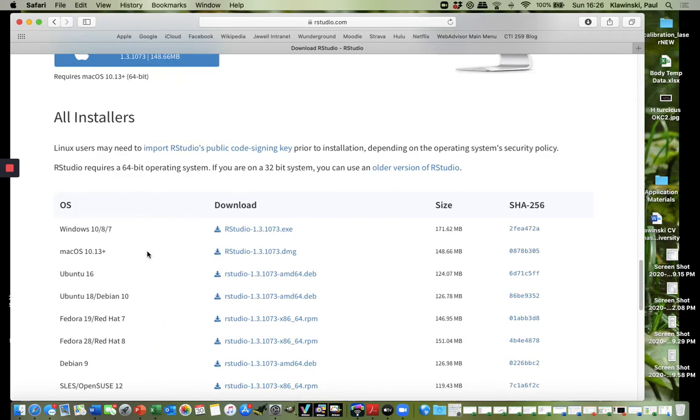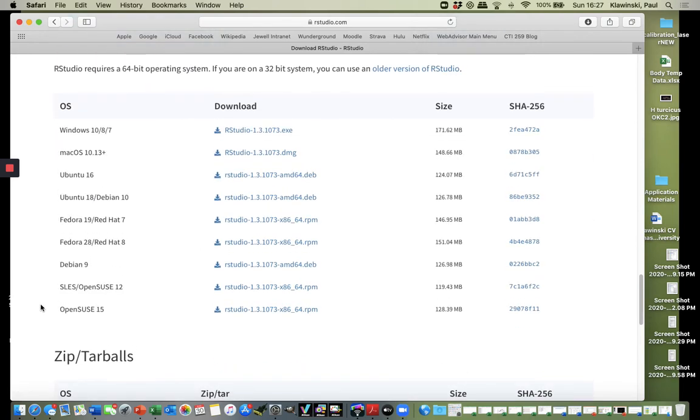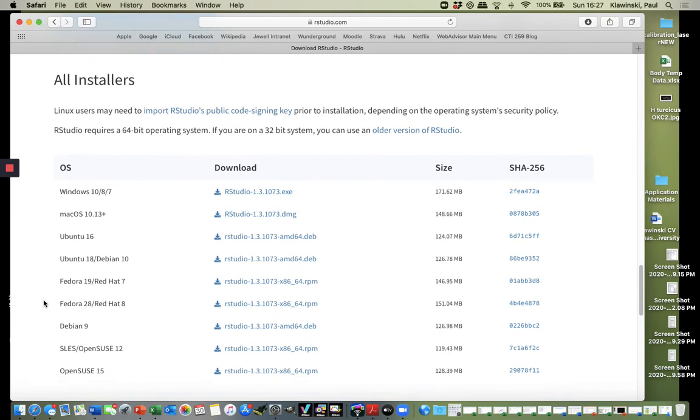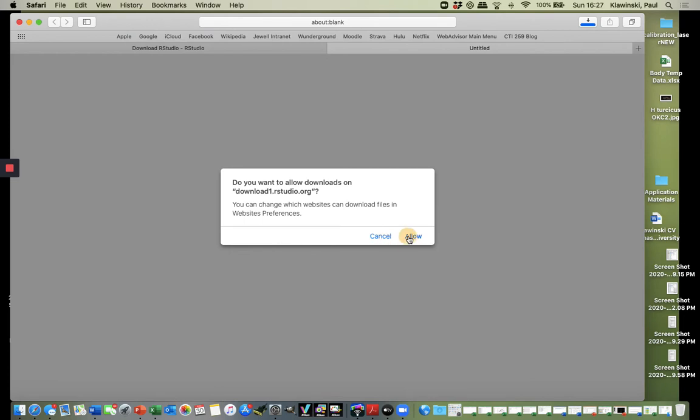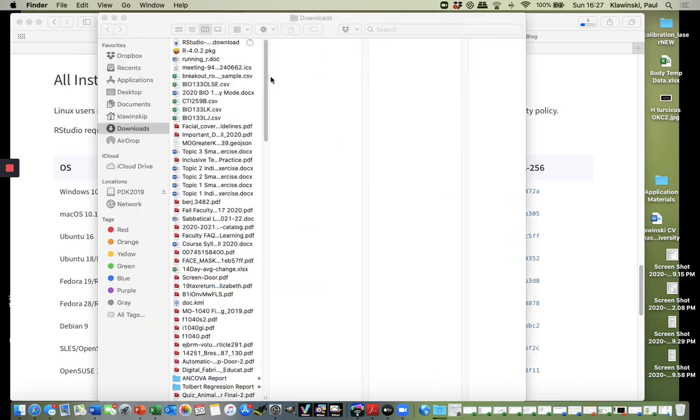Then it will take you to another page that will ask you what your operating system is. Of course, you are going to be doing this on either a Mac or probably a Windows format, unless you have some other sort of operating system on your computer. Once again, if you click on this, it will download a disk image to your computer. When you go to your downloads, you will see in your download folder that the R package has downloaded and the RStudio package has downloaded.